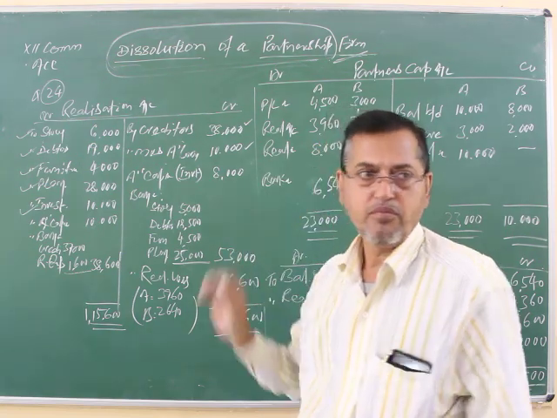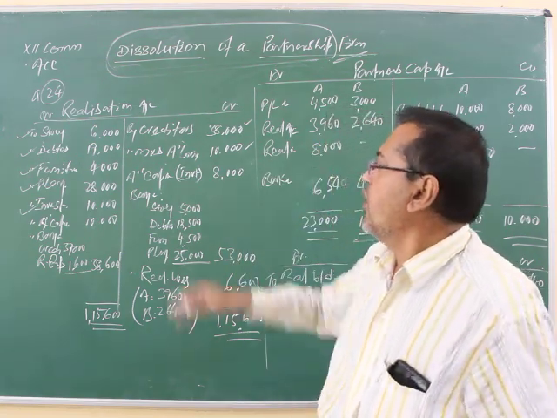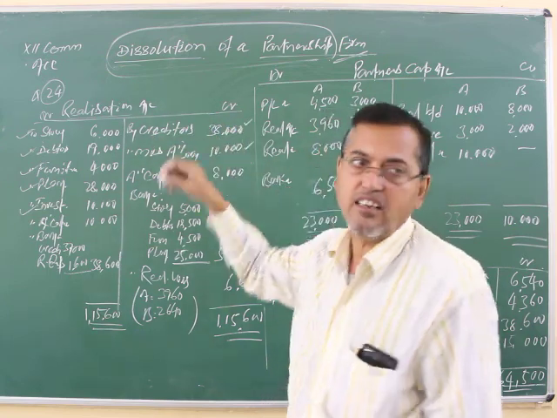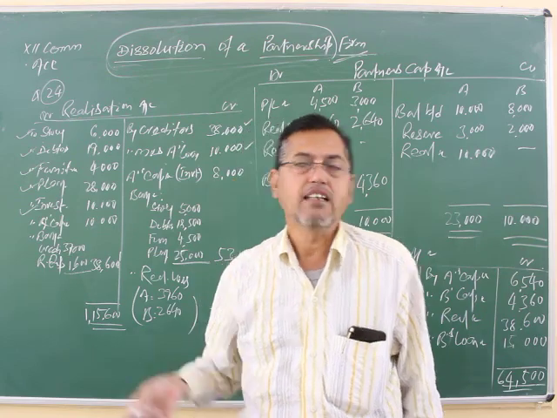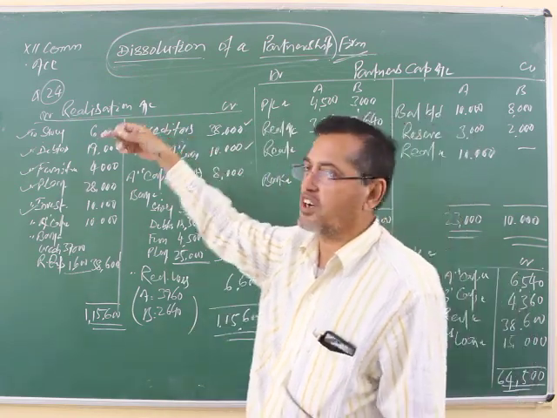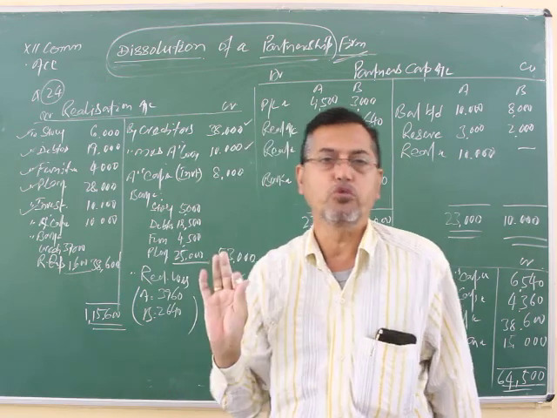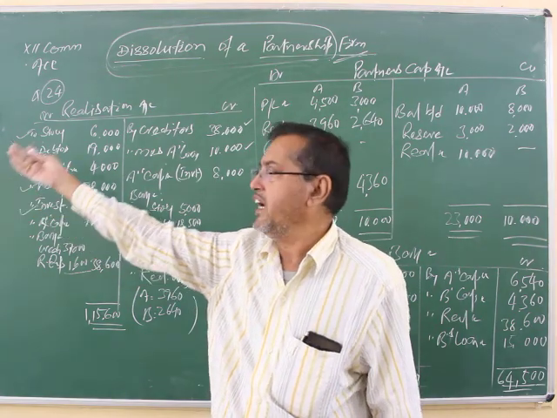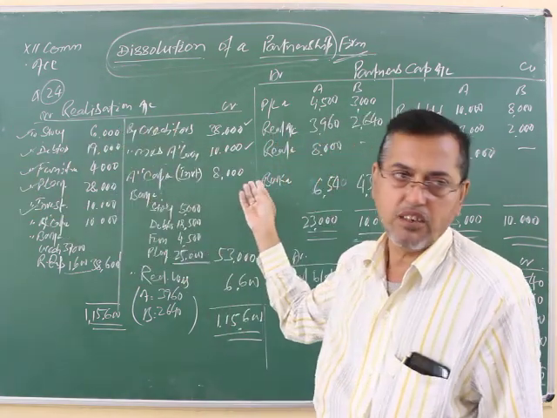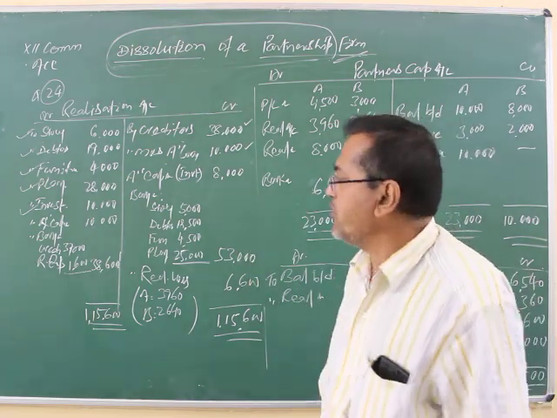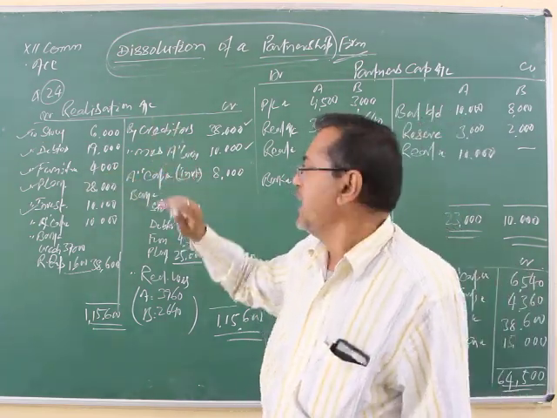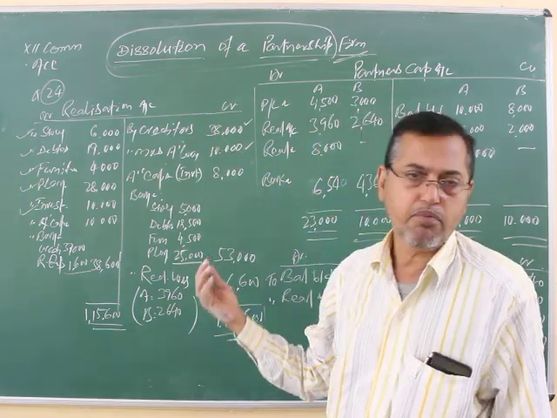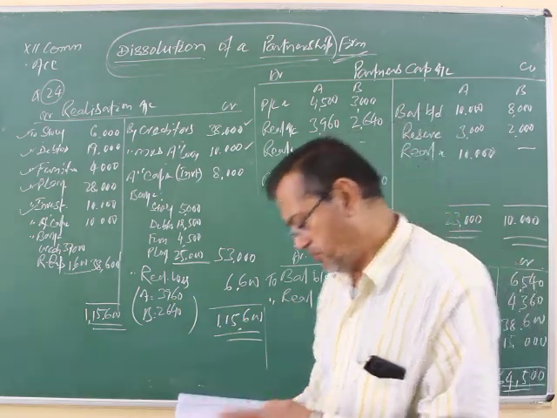Clear? Later, all the liabilities we debit: creditors debit, Mrs. A's loan debit to realization, because all liabilities have credit balances. At the time of passing the journal to open the realization account, they are debited and ultimately closed. So all assets are transferred to the debit side of the realization account and all liabilities to the credit side. Later, we sell all the assets and pay off all the liabilities, and any amount left is treated as a profit or loss, as per the situation.